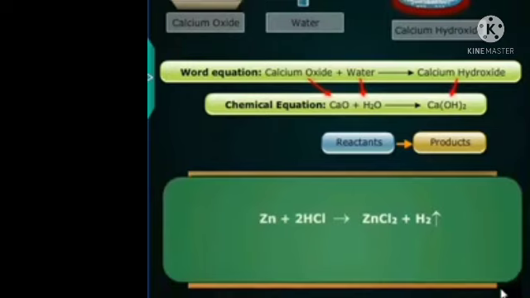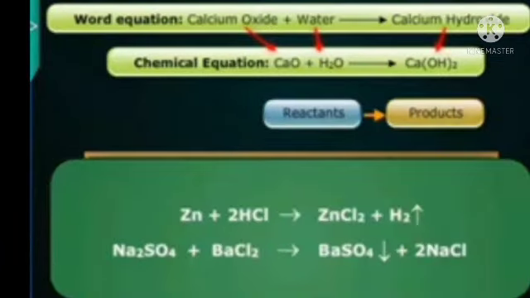Replacing the words in the word equation with the chemical formulae of the reactants and products, we have the chemical equation of the reaction of quicklime with water. Example 1: zinc metal reacts with dilute HCl to yield zinc chloride and liberates hydrogen gas.